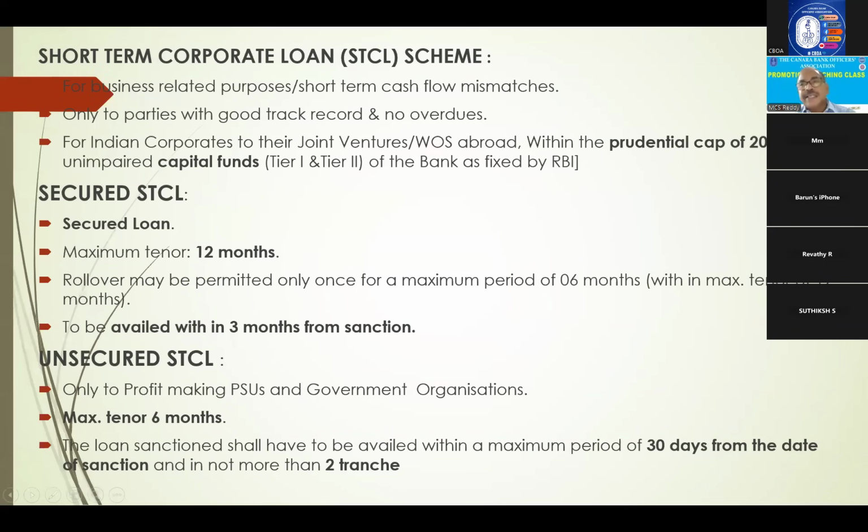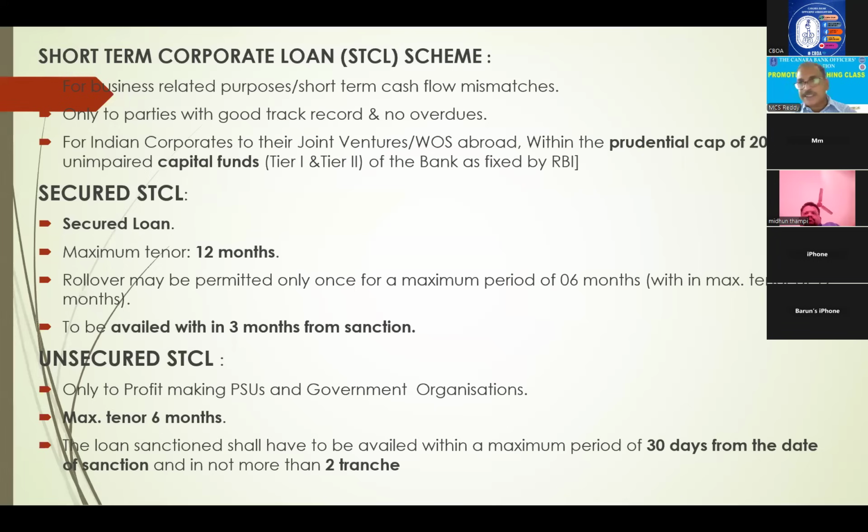Next, STCLs. What are these STCLs? Short-term corporate loans. Generally, it is given to good corporates for a short-term period only. For short-term mismatch, what happens is sometimes the funds that are due to come are delayed, and will come in a short period. So till that time, we have to support them. We call it a short-term mismatch in cash flows. For that, we will finance STCLs.